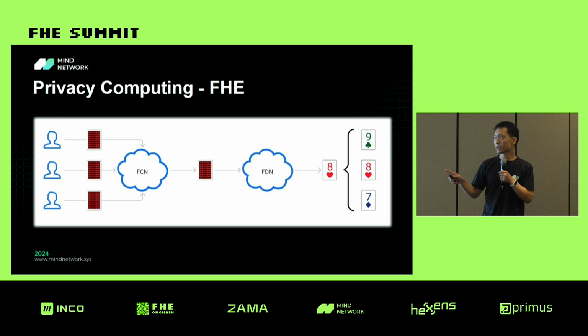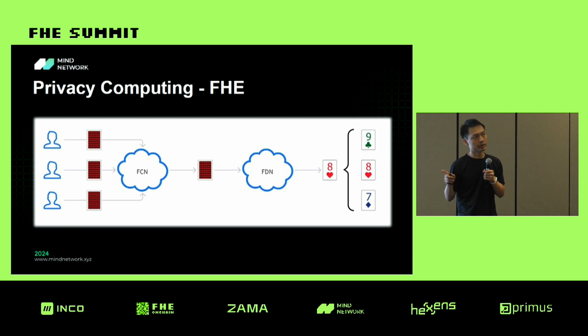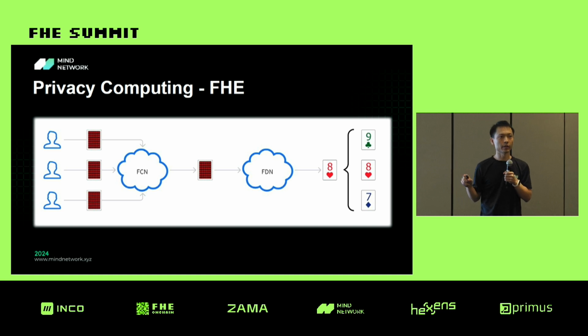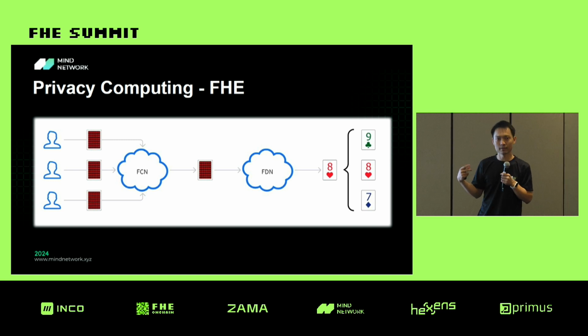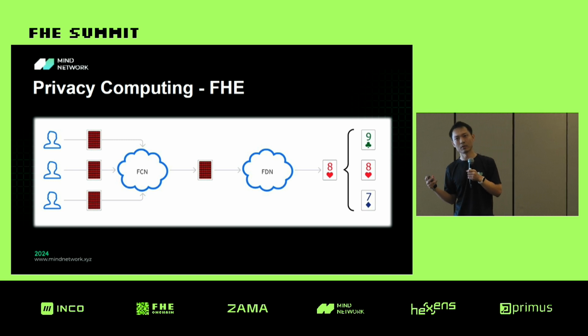The voters send the encrypted result to a network, which is called FCN. FCN is the FHE consensus network. Why do we require a consensus network here? Because just in the last session, as Sean said, for FHE, we have to validate its result. That's the integrity issue of FHE.